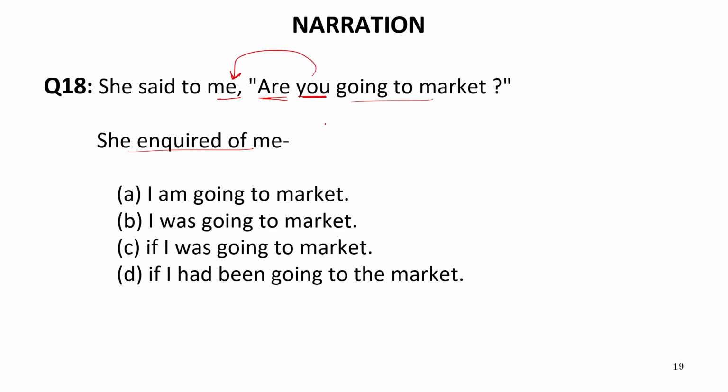So it will be converted into I. And the sentence is in present tense which will be converted into past tense. So we need to replace these inverted commas with either if or whether. So these two cannot be the answer. So if I was going to the market, therefore our answer will be C. Correct answer is C.